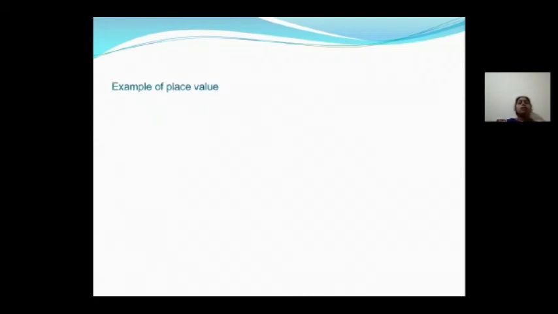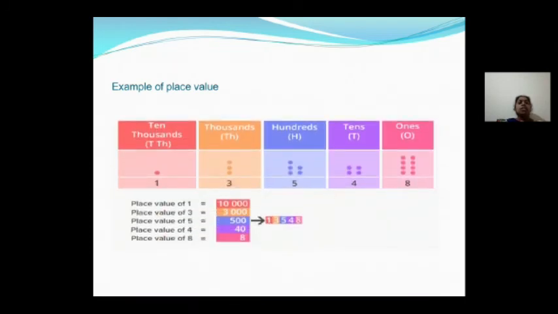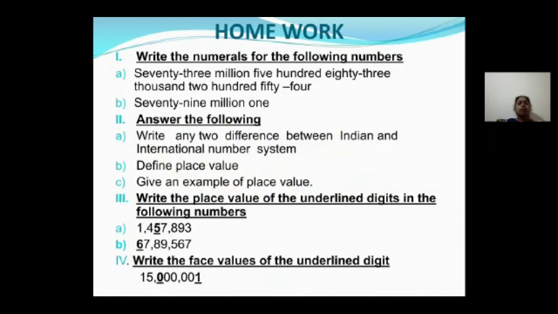Let us see one example, then you can understand. See, I have taken 13,548. Here 1 is in the 10,000s place, 3 is in the 1000s place, 5 is in the 100s place, 4 is in the tens place, and 8 is in the ones place. Place value of 1 is 10,000, because 1 is in the 10,000s place, you multiply with 10,000, so 1 into 10,000 is 10,000. 3 is in the thousands place, 3 into 1000 is 3000. 5 is in the hundreds place, 5 into 100 is 500. 4 is in the tens place, 4 into 10 is 40. 8 is in the ones place, 8 into 1 is 8.